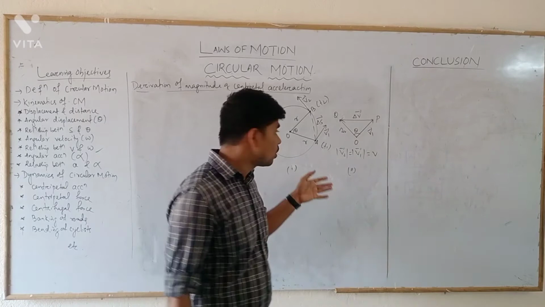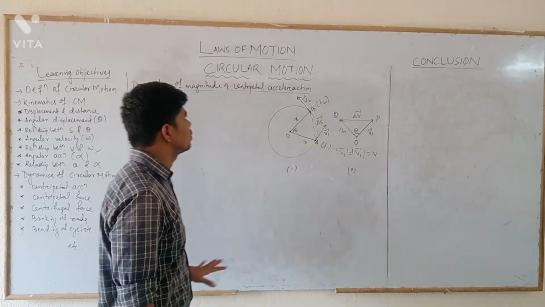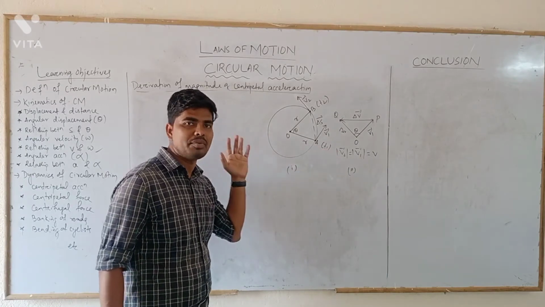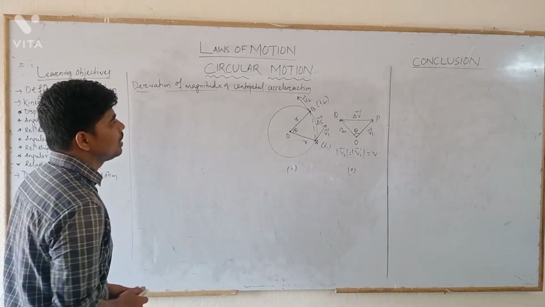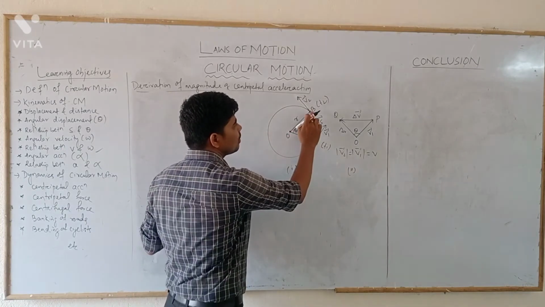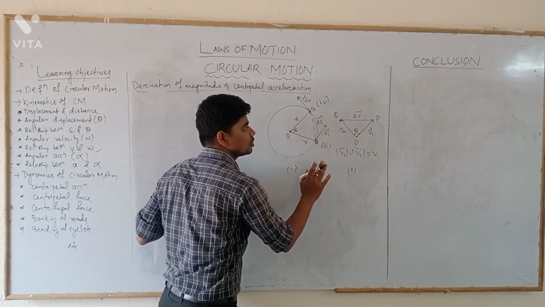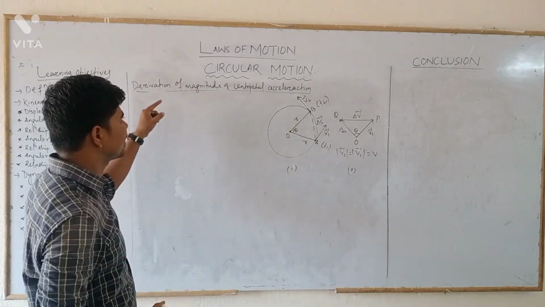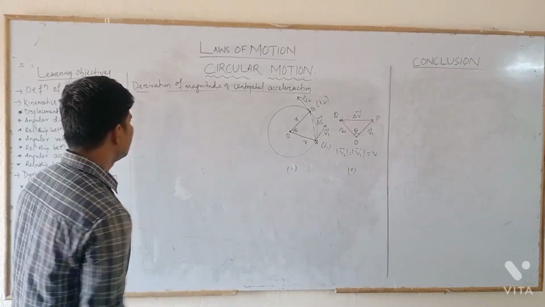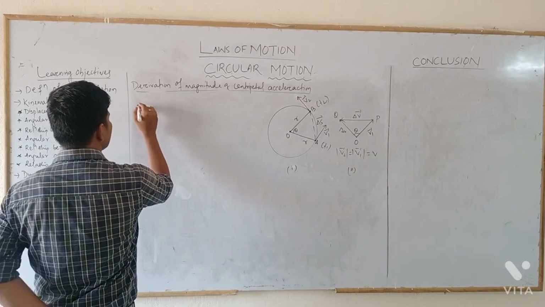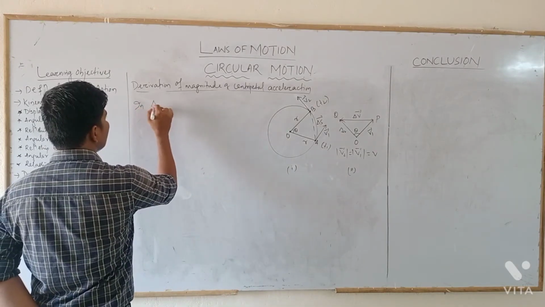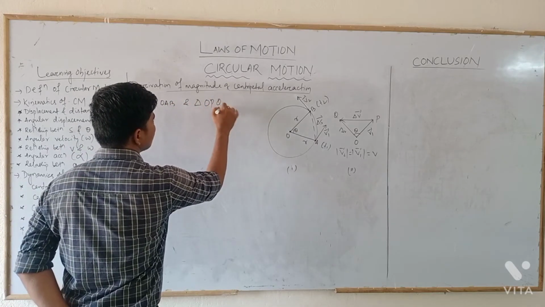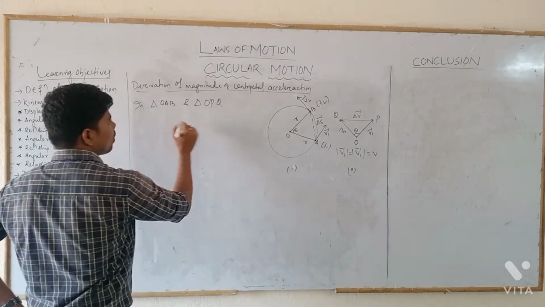So let us now derive the magnitude of this centripetal acceleration. These are the diagrams which are going to be helpful. In these two triangles OAB and OPQ, which are similar in nature, that geometrical concept of similarity will help us to derive the magnitude of this centripetal acceleration. So let's start.